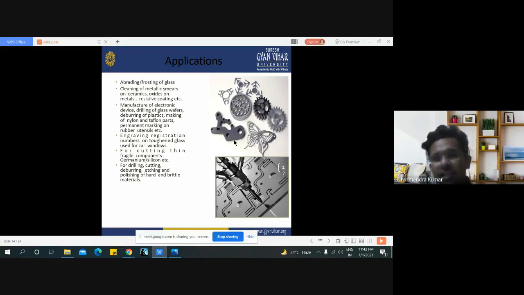You may have generally seen registration numbers of that particular company engraved on the glass of automobiles.